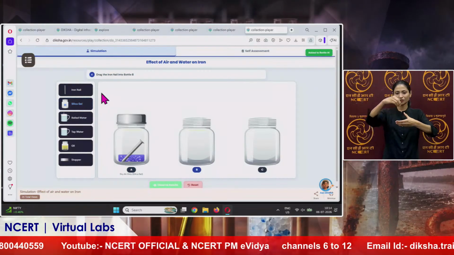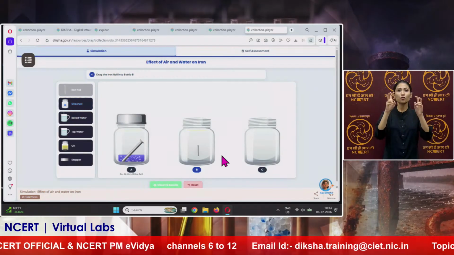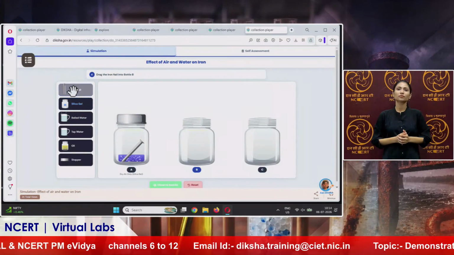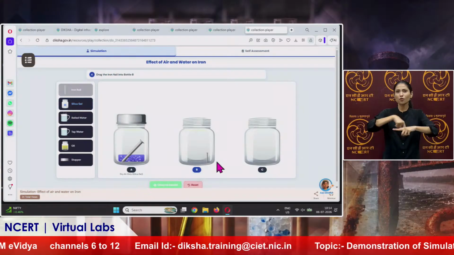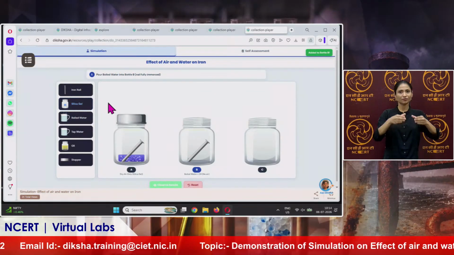Now next, drag the iron nail into bottle B. Again, we have to study this process in all the 3 jars to check how air and water both are affecting.